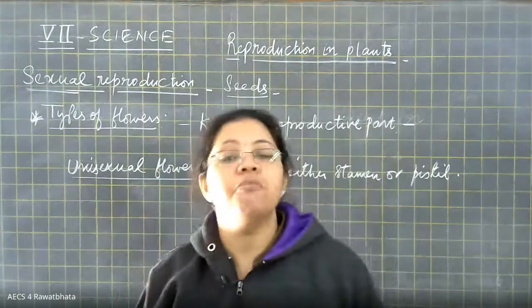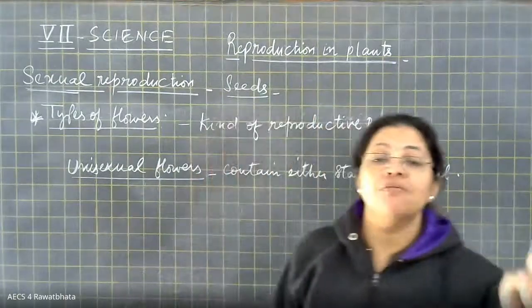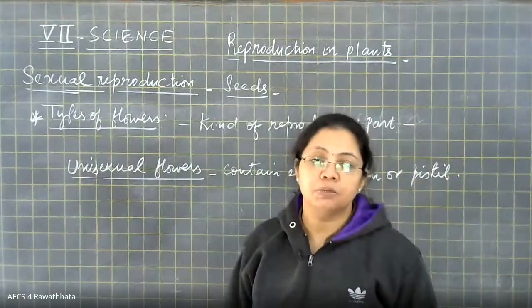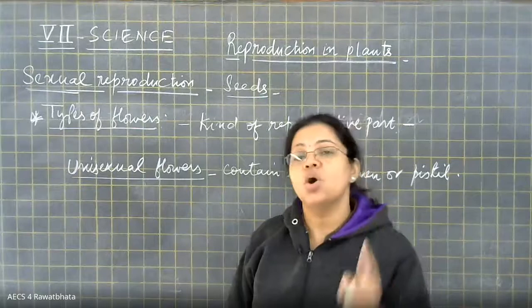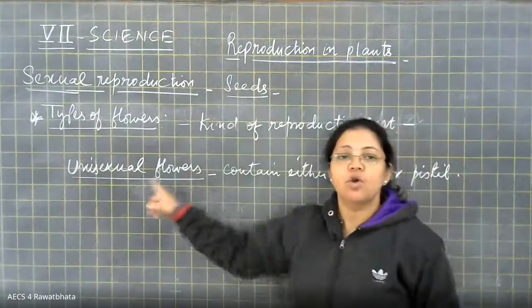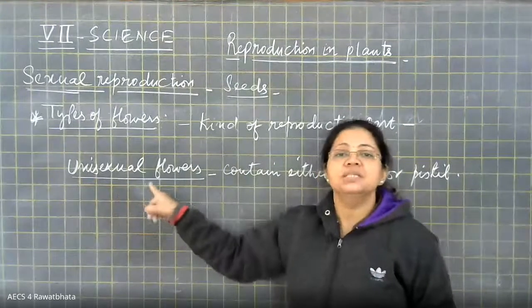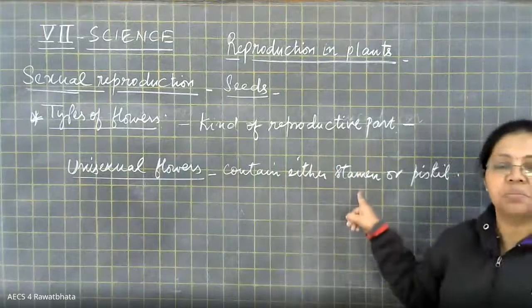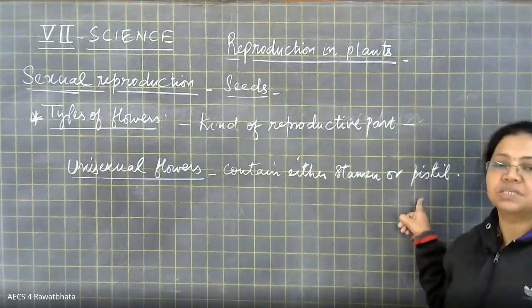Either they will have a male part or they will have a female part, but they won't have both parts together. Such kind of flower we call unisexual flowers. So they will either have a stamen or they will have a pistil.